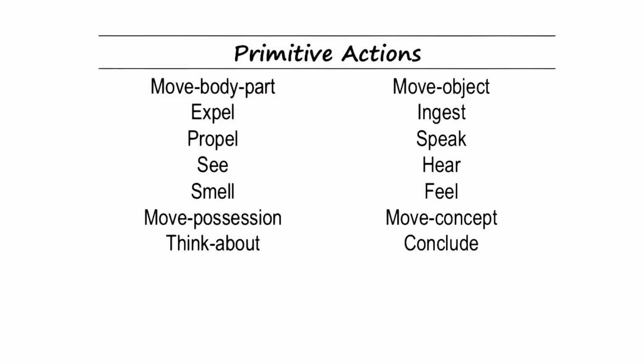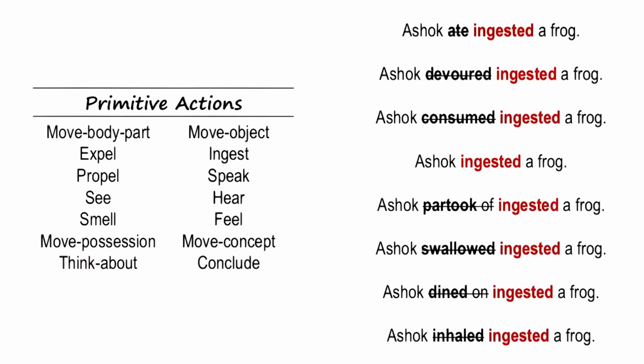I think David's point here is that these primitive actions will be able to capture the meaning of some sentences in a very simple, logical, intuitive sense. And for some other sentences, it might be a little bit more involved. So let us see how these primitive actions may actually help an AI agent make sense of stories.